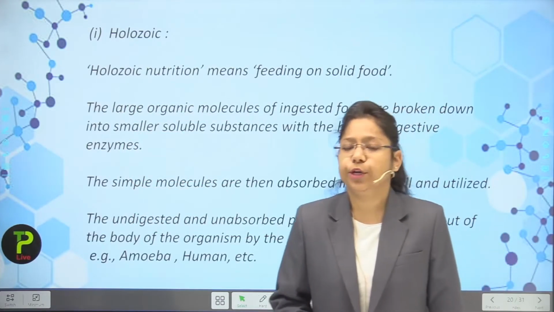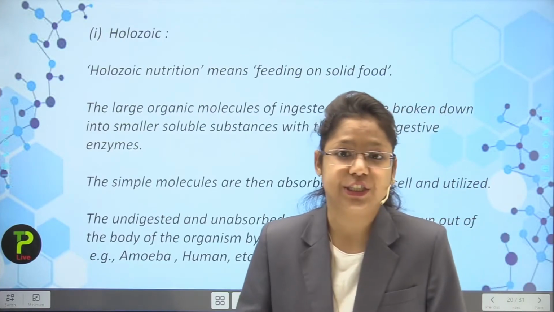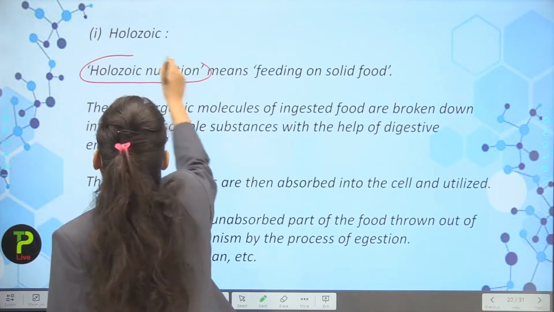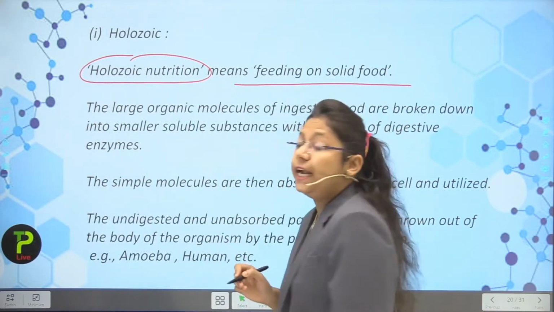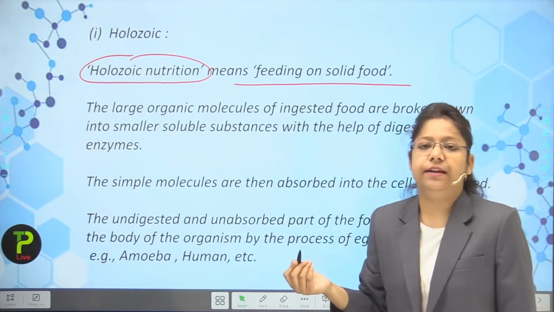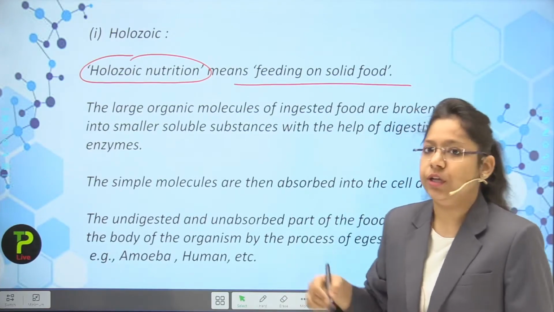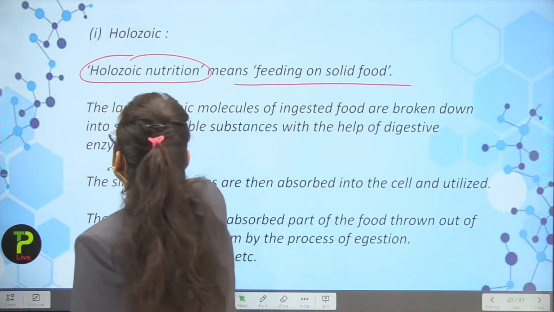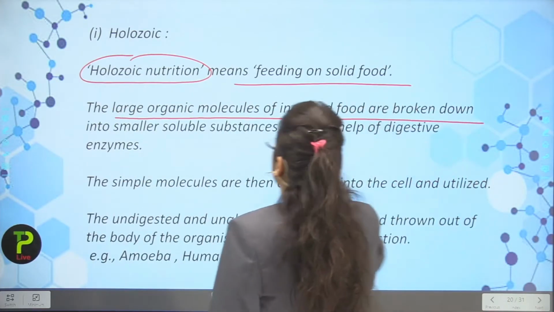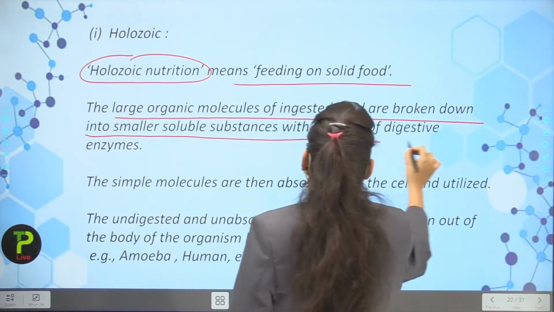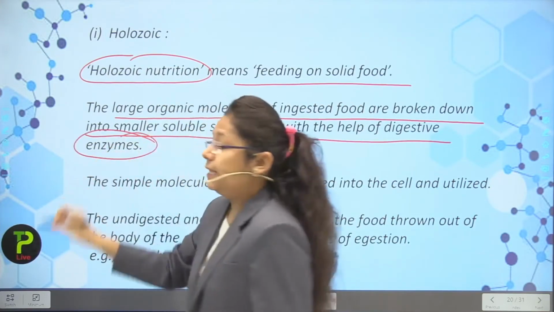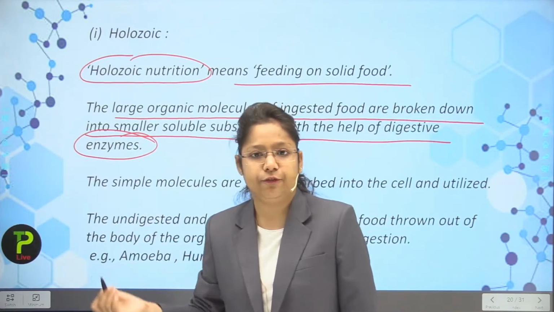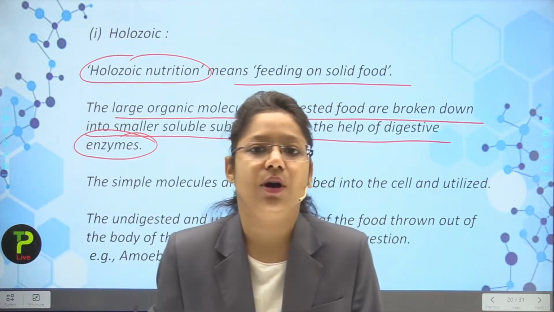So, students, I am going to start with the first mode of nutrition, that is holozoic. What is holozoic? Holozoic nutrition means feeding on solid food. Any organism which is feeding upon solid food is known as holozoic. The large organic molecules of ingested food are broken down into smaller soluble substances with the help of digestive enzymes. Now, I am taking an example of the human body. What do we do? We eat fruits, we eat vegetables and the non-veg part also.